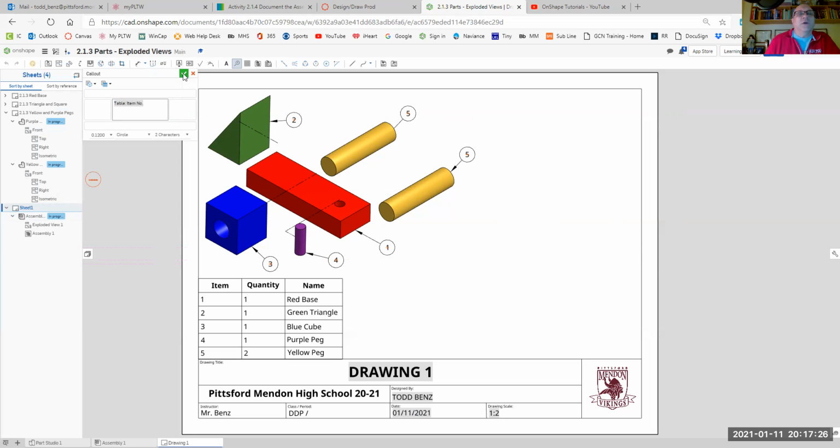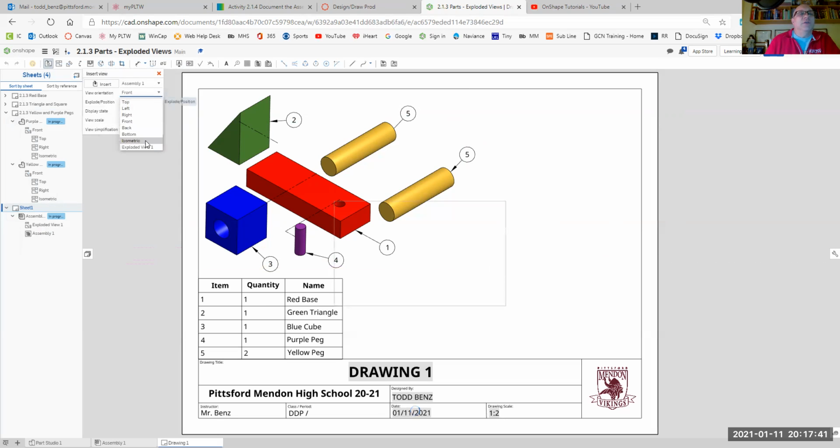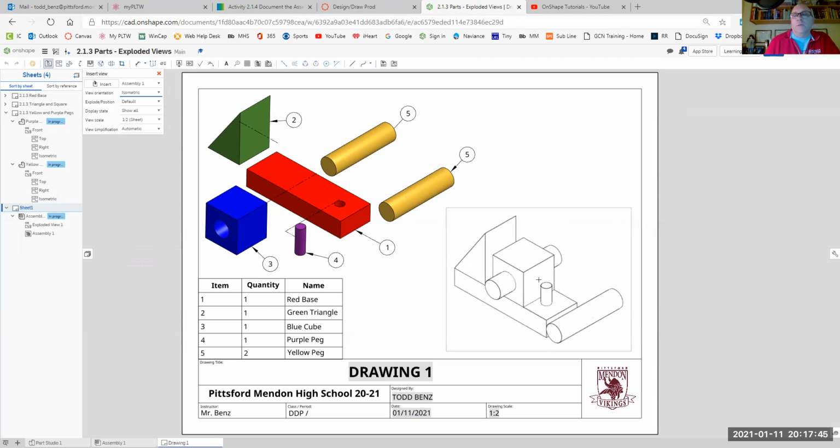So the last thing I want to do is put one more view in, and let's just close that window up. I want to insert one more view, and I have a little area down here that I'm going to put it in. So I'm going to go insert. I'm going to go to my assembly. That's the assembly I want. And I'm going to put in just a regular isometric view down here in the corner. There we go. Of course, I'm going to right click, shade view.